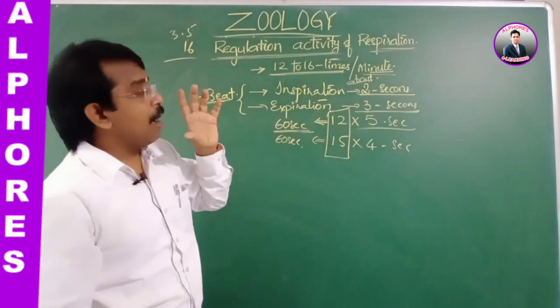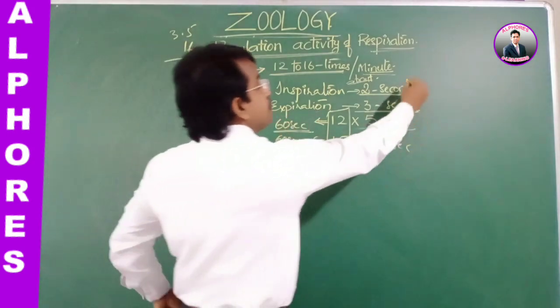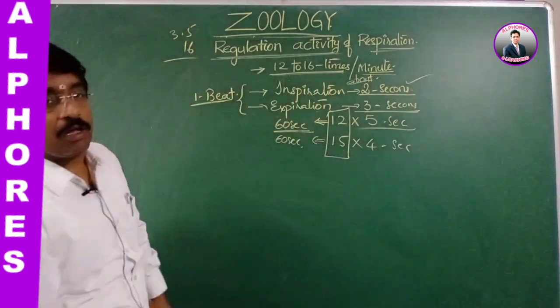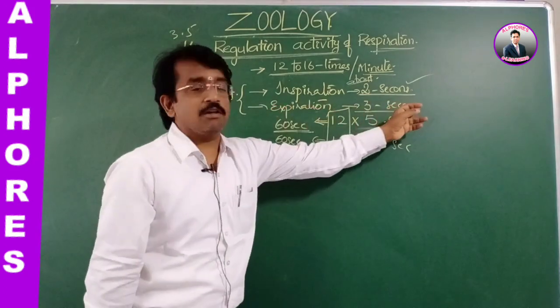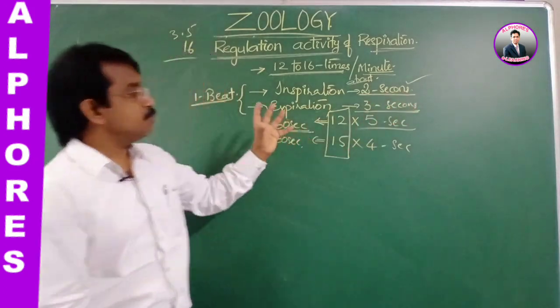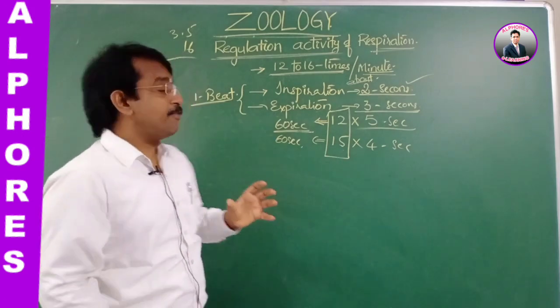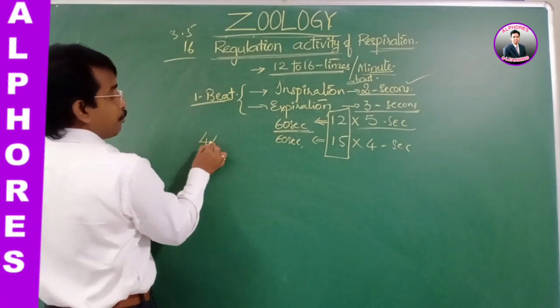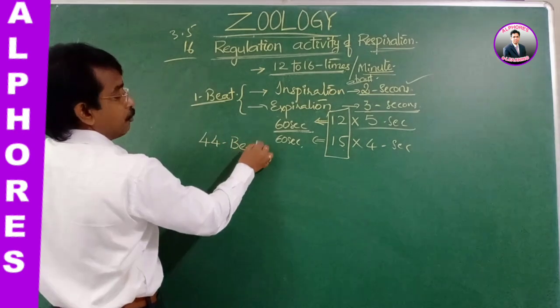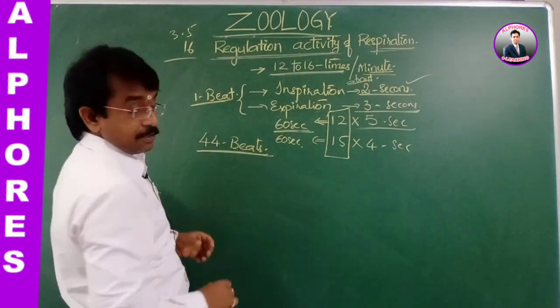So at an optimum rate, we say the inspiration lasts for 2 seconds and expiration lasts for 3 seconds. This is what we observe. Whereas the case with children and infants, it is 44 beats per minute.